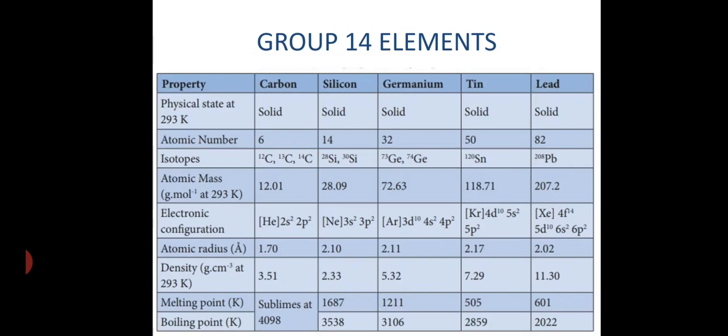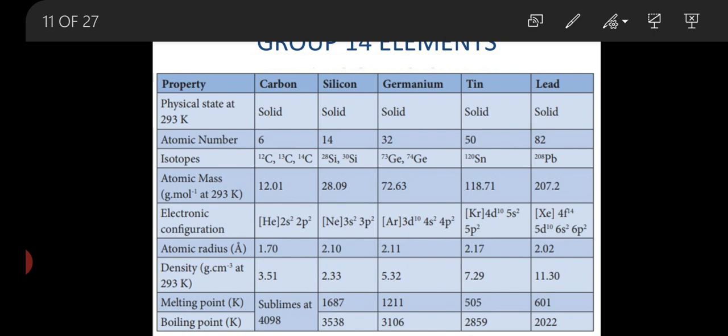The 14 group elements are also known as the carbon family. The carbon family, or 14 group, consists of carbon, silicon, germanium, tin and lead.